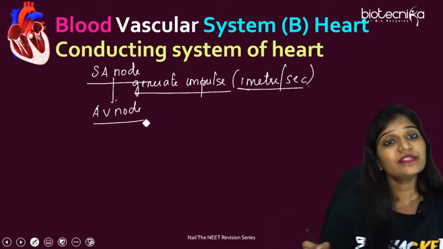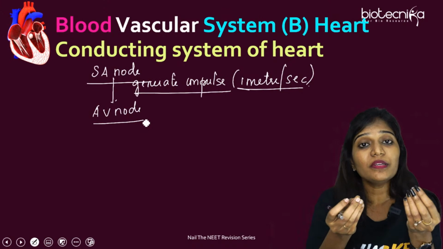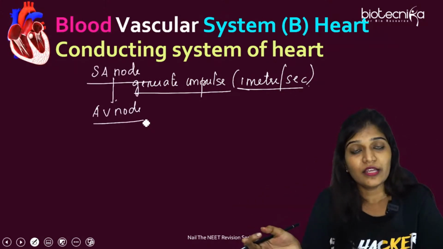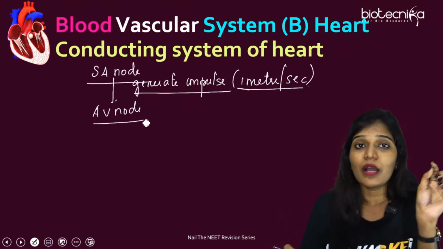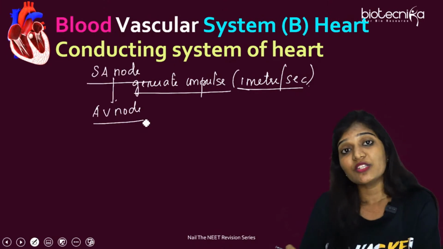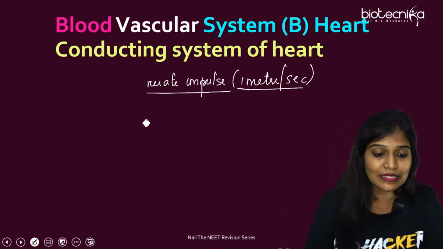And the AV node is responsible for conduction. Conduction means the one who takes and gives it to others. So if the question comes conduction, mark the answer as AV. If the question comes generation, mark the answer as SA node.